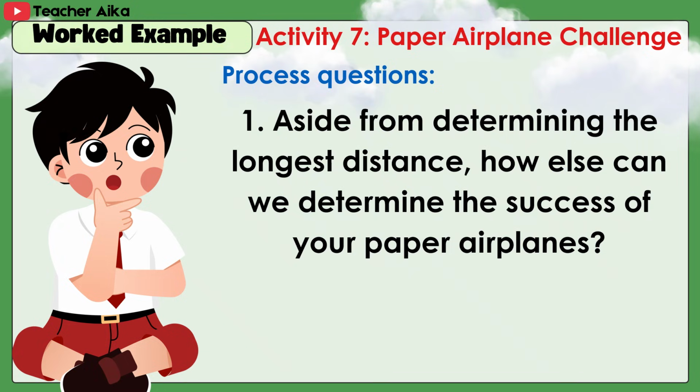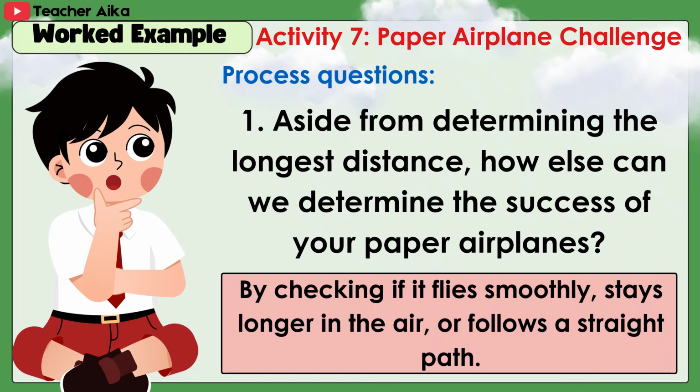Process questions. 1. Aside from determining the longest distance, how else can we determine the success of your paper airplanes? Answer: by checking if it flies smoothly, stays longer in the air, or follows a straight path.